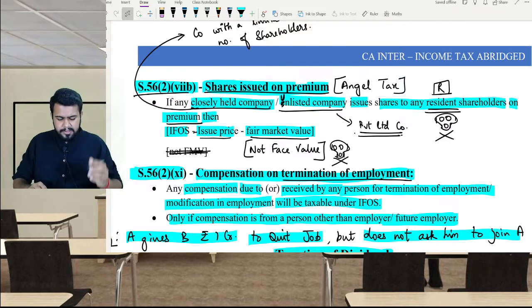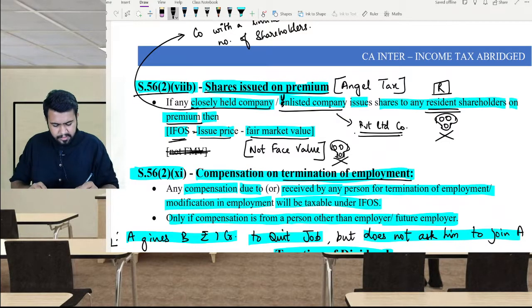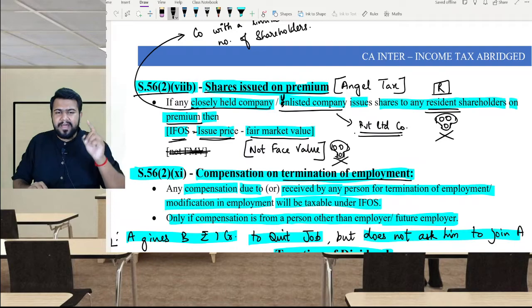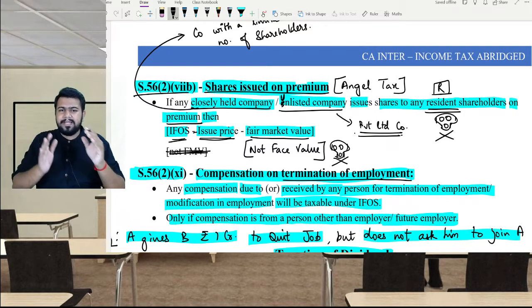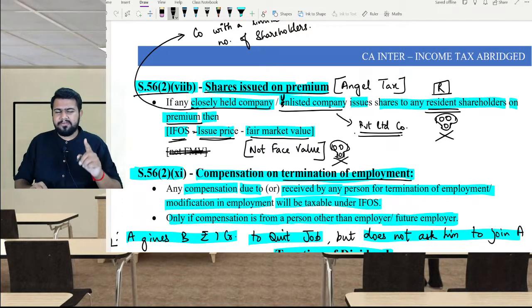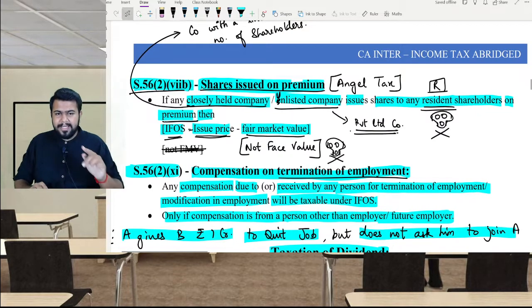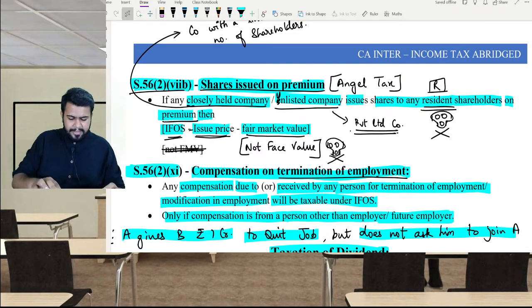That income will be issue price minus fair market value, not face value. Be very, very careful. Don't take issue price minus face value. Take issue price minus fair market value.